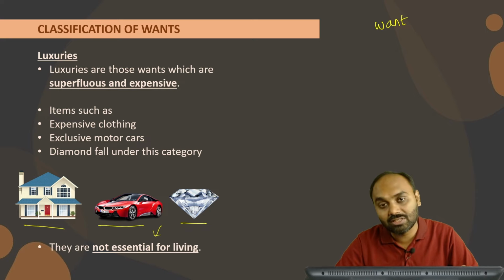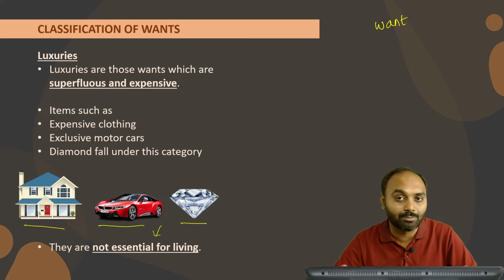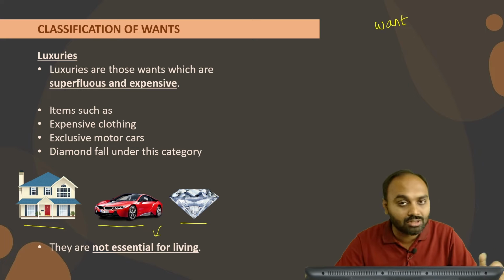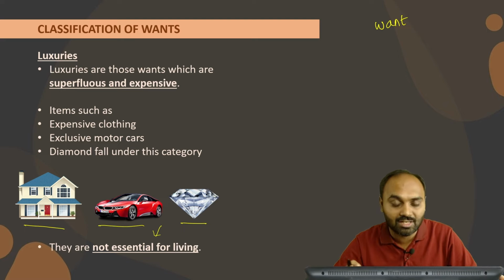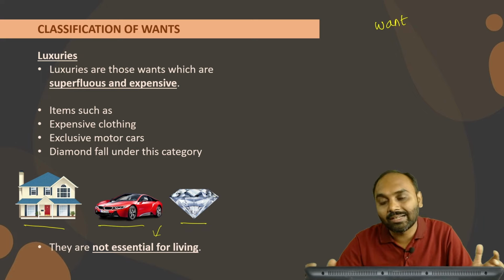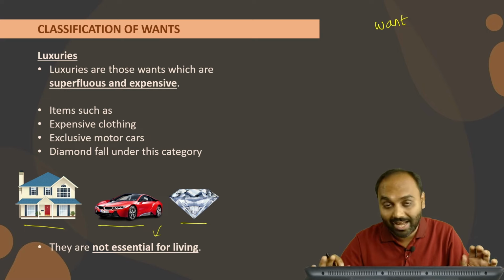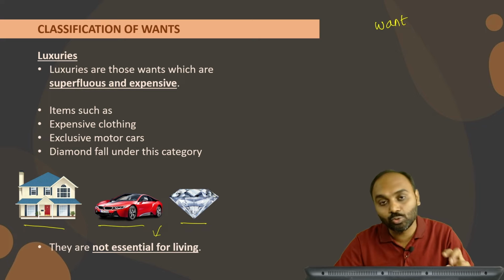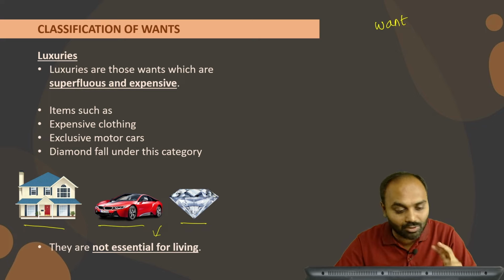In comfort we have discussed certain products which make our life a bit comfortable. It can be a washing machine, a refrigerator, an air conditioner, but there is no proper line between necessities and comfort. It depends upon the person's perspective. And the last one was luxury. Those are goods which are superfluous, expensive, for example a penthouse, a big villa, a super car or sports car, or a diamond, which is quite expensive but not actually required for living. Now students, I have completed the two basic concepts. One was want and another was classification of want.